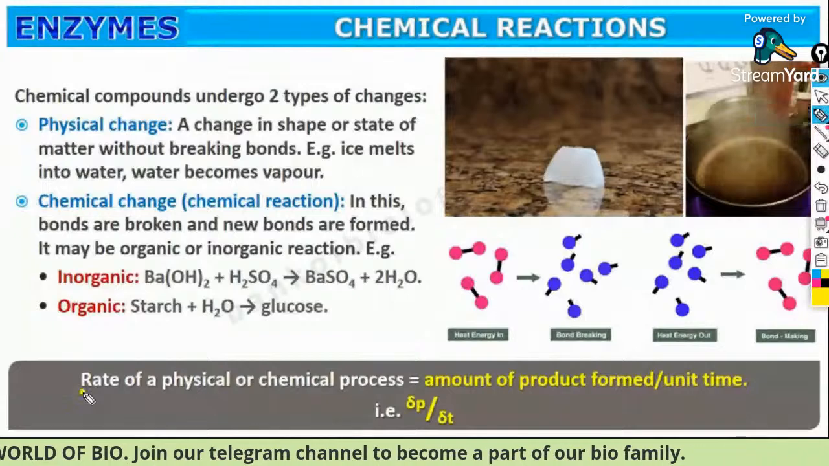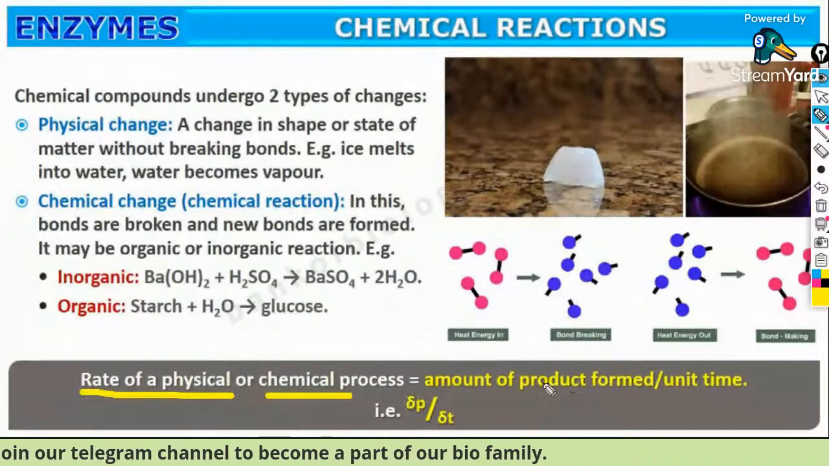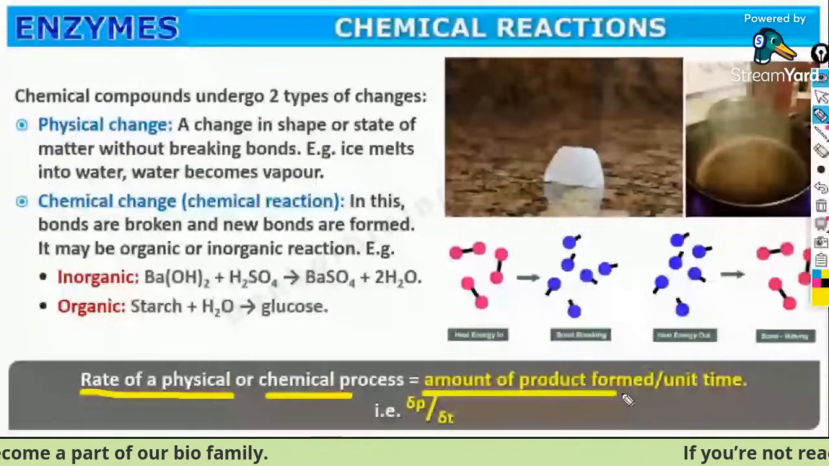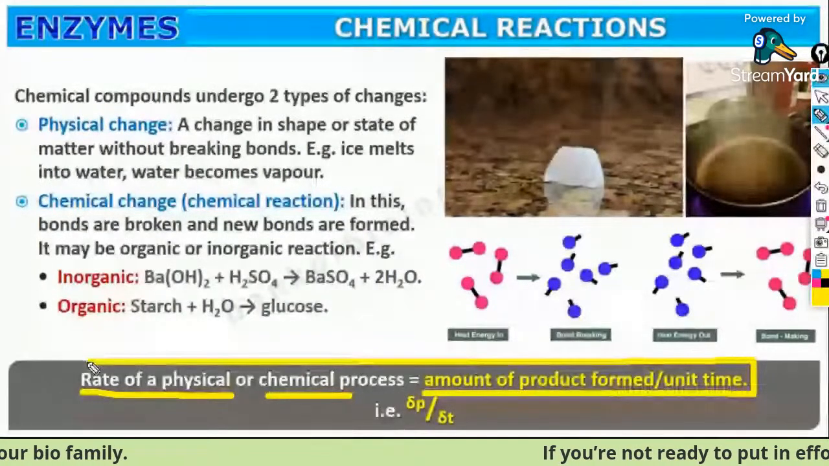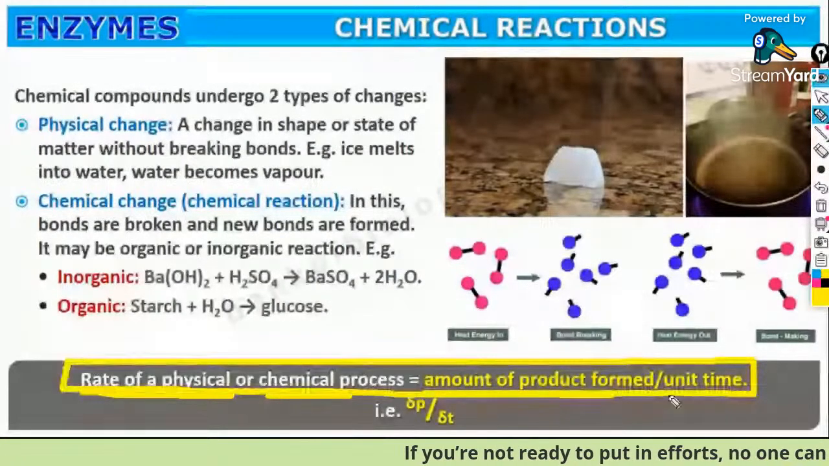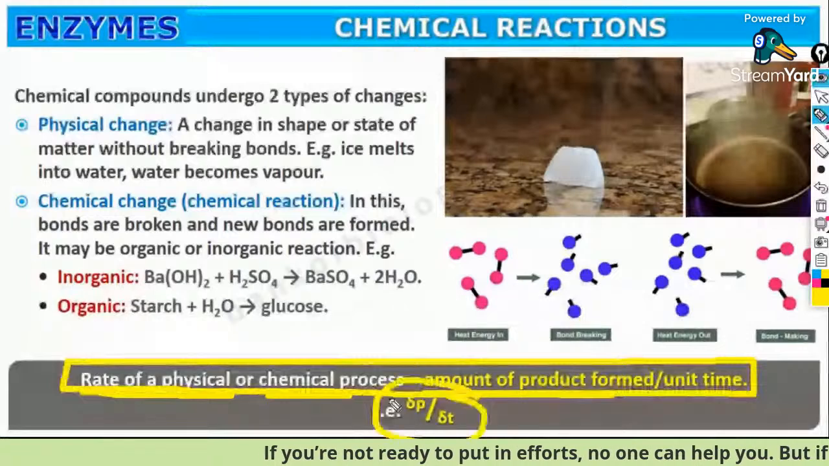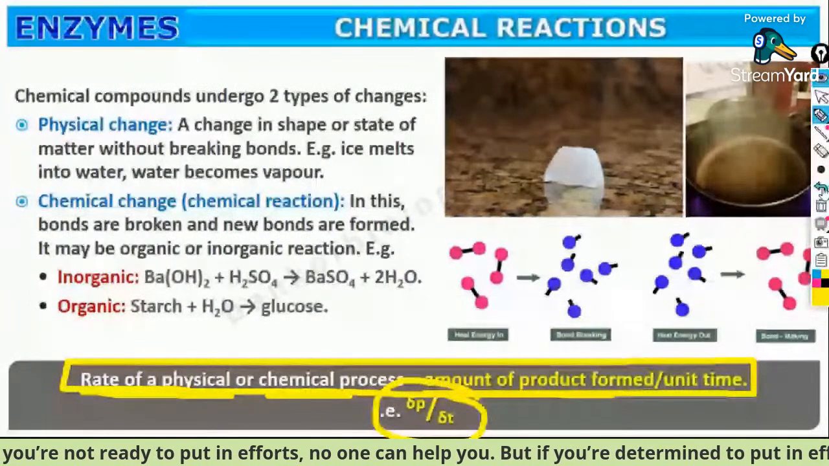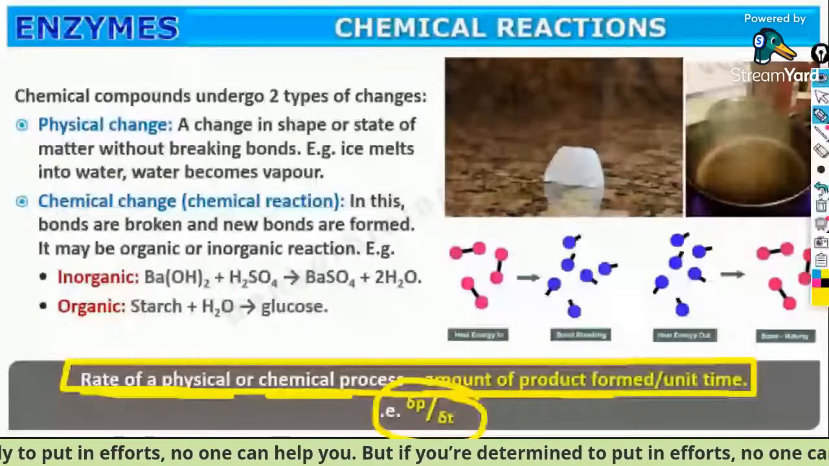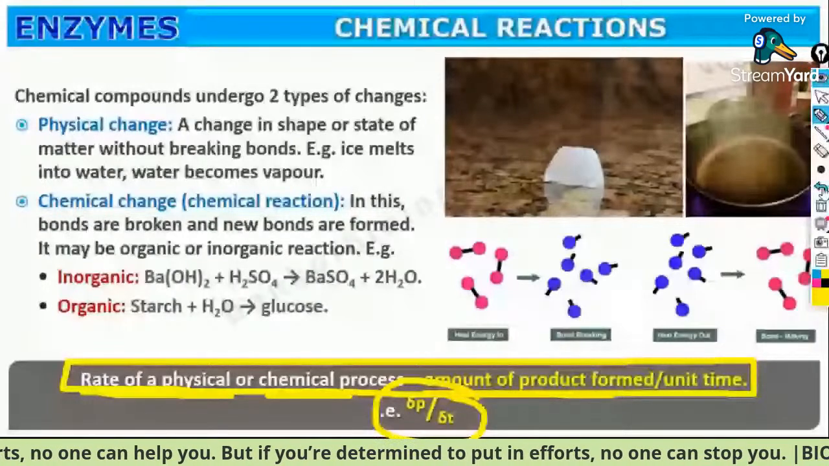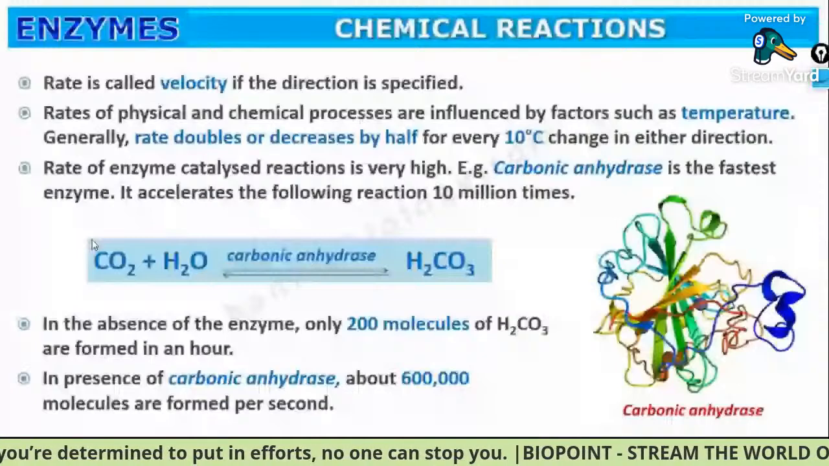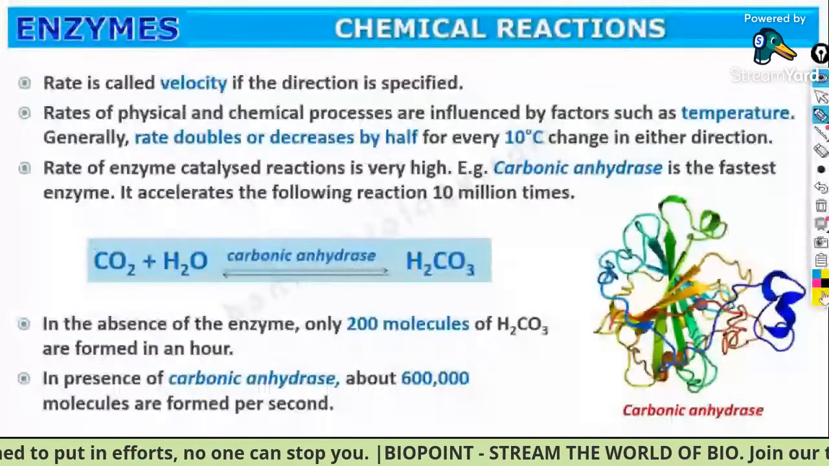That is the rate of a chemical reaction. Rate of a chemical reaction means the amount of product formed per unit time. Rate of a reaction is equal to the amount of product formed per unit time. Just identify that, that's enough. Rate of a reaction is called its velocity and the direction is specified. Clear?